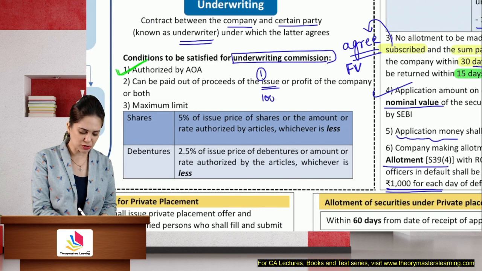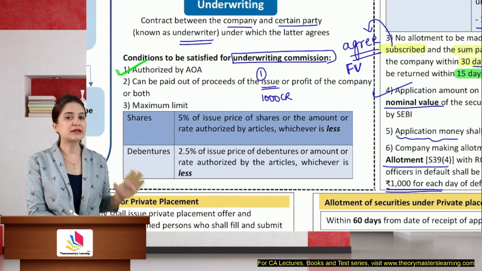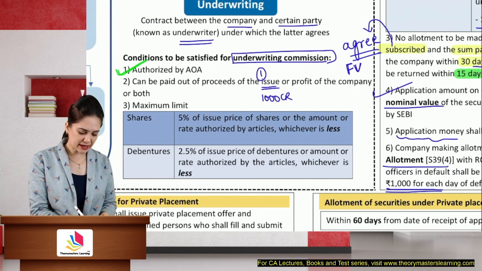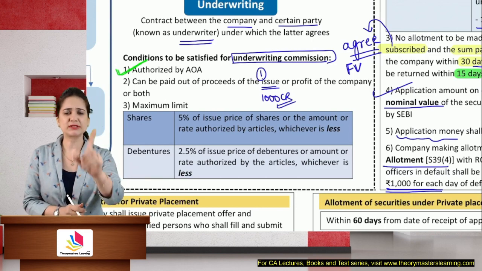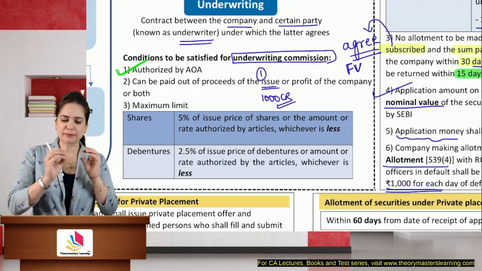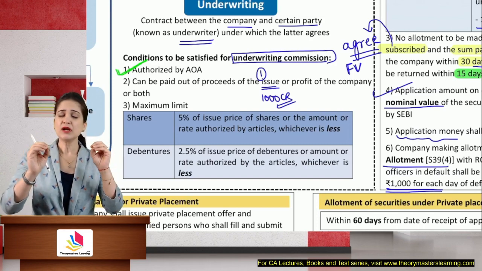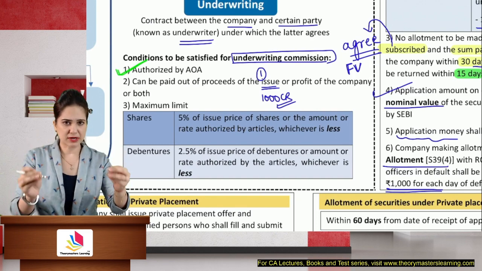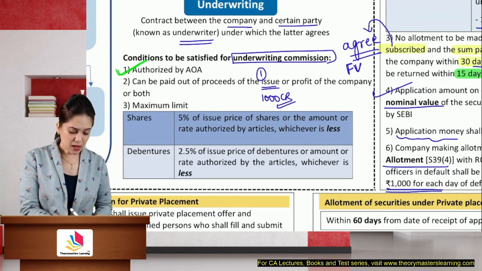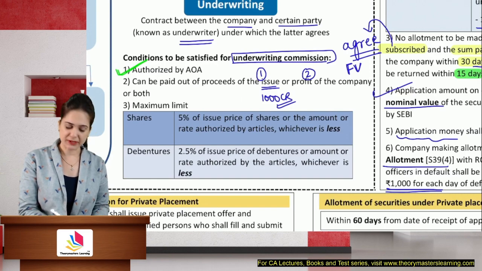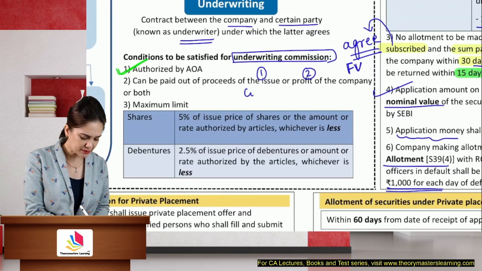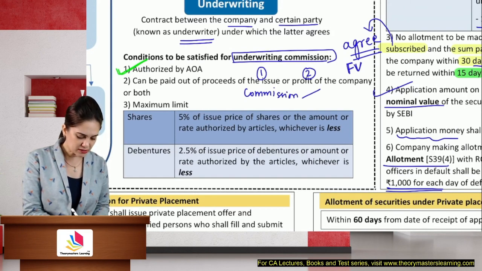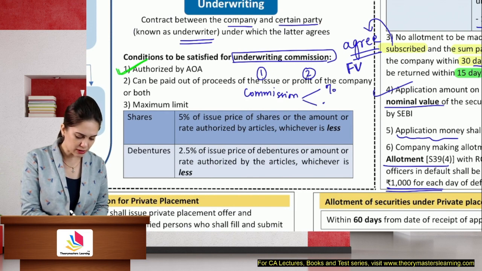Let's say I raised 1,000 crores for construction of a dam. Underwriters helped me a lot. I can give commission from this amount that I have raised, but inform the members in the prospectus that I'm going to use the proceeds for giving underwriting commission. This is the percentage. Or you can also use profit of the company. Now you can add over here that commission can be given in either percentage terms or lump sum amount.